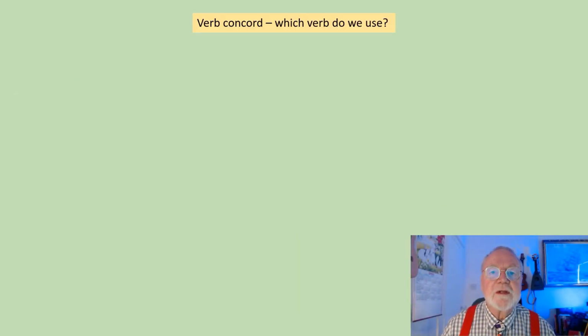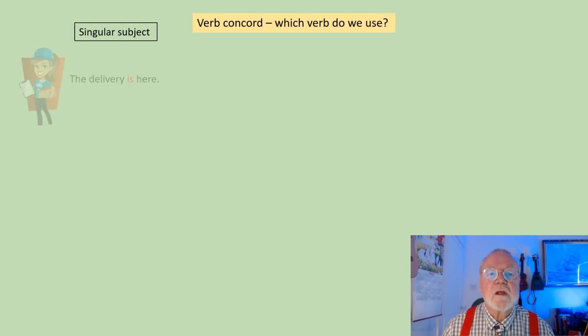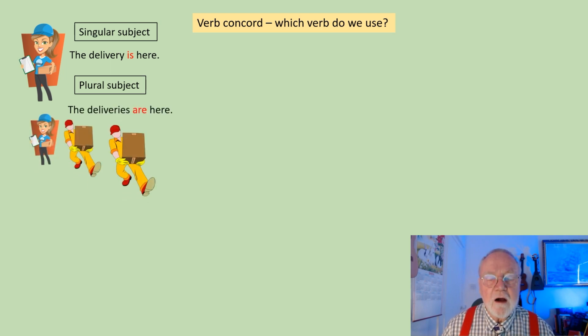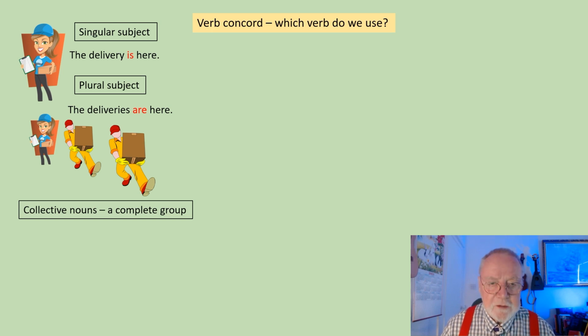Verb concord means making the verb and the subject agree. Now that's fairly easy with a singular subject. The delivery is here. Delivery, singular, takes a singular verb. And it's the same with a plural subject. The deliveries are here. But when we look at collective nouns, things change a little bit.